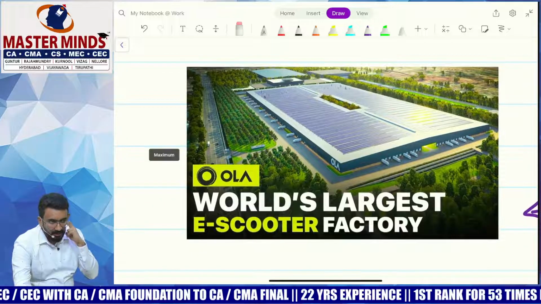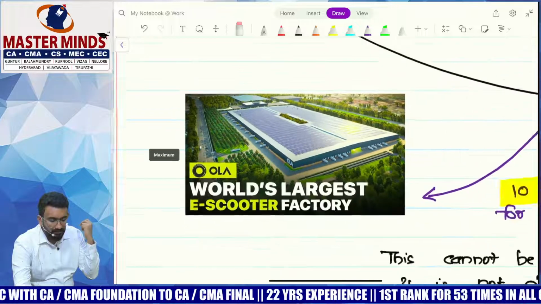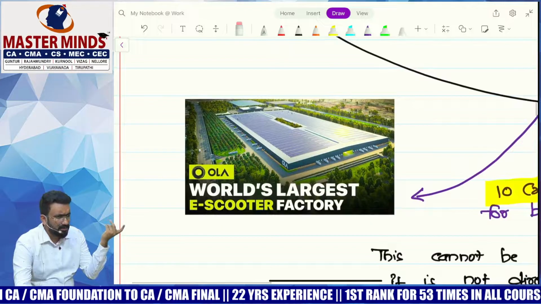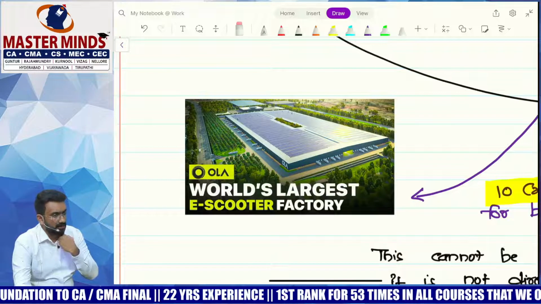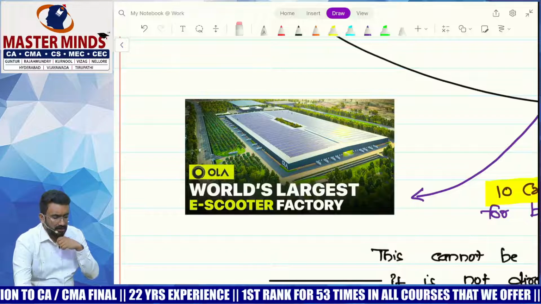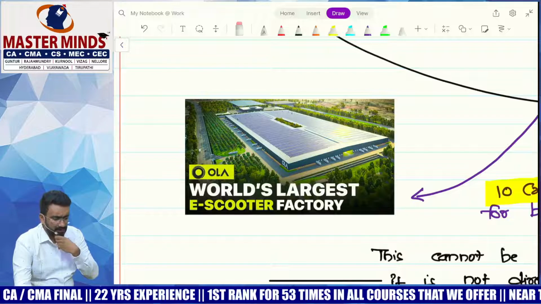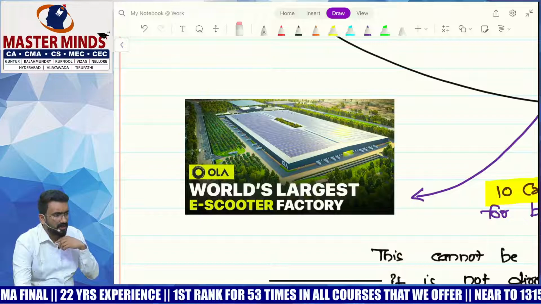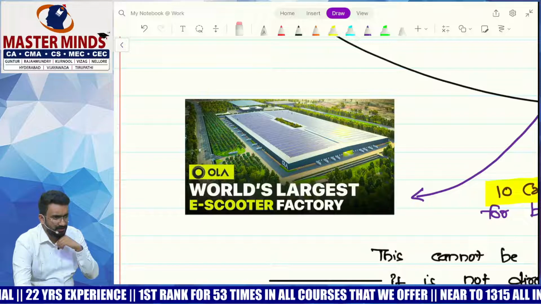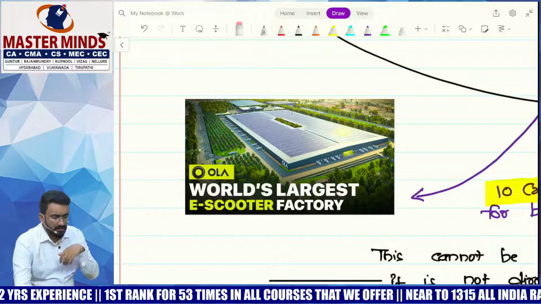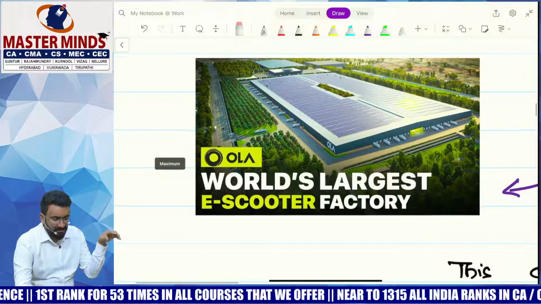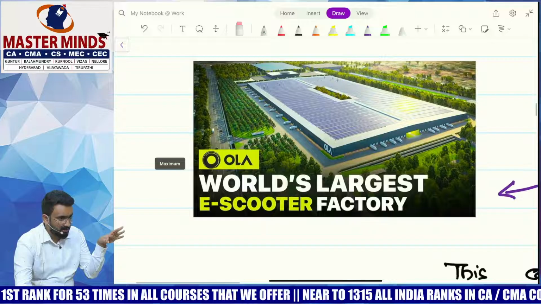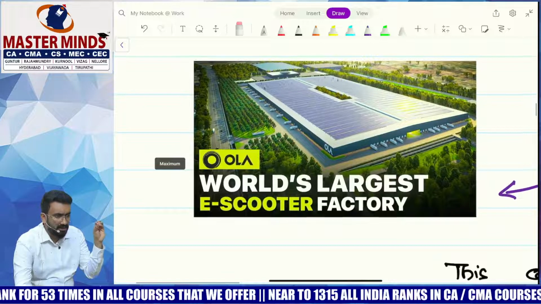So they have more capacity as such, but they're still doing maybe only 2 lakh, 3 lakh vehicles at max in a year, not more than that. But it's heavily valued for the company. Ola is claiming that they have the world's largest e-scooter factory, and this is an animated picture. It is there still, except the trees around. The other things are there in the real picture also. It's there in Tamil Nadu.